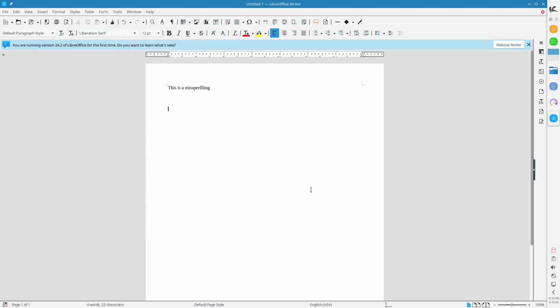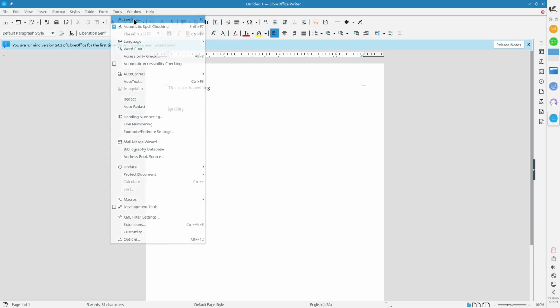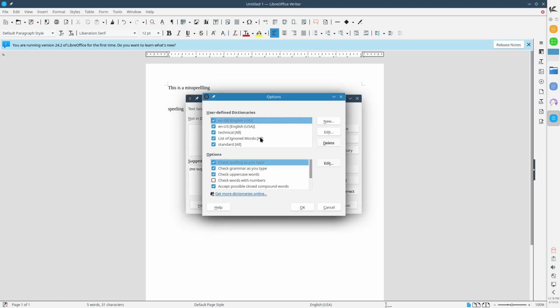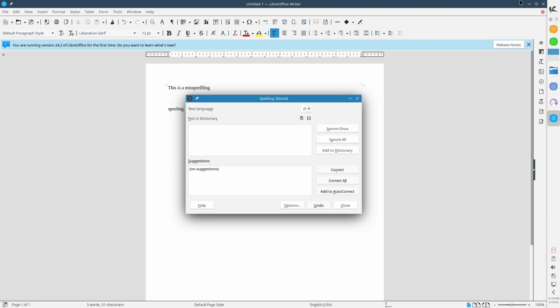Let's do spelling. Yeah, very interesting. So it might be missing a package, HunSpell. Here's autocorrect. You'll see that there's nothing in here. User-defined dictionaries. Yeah, we're not actually seeing the spell checking work.